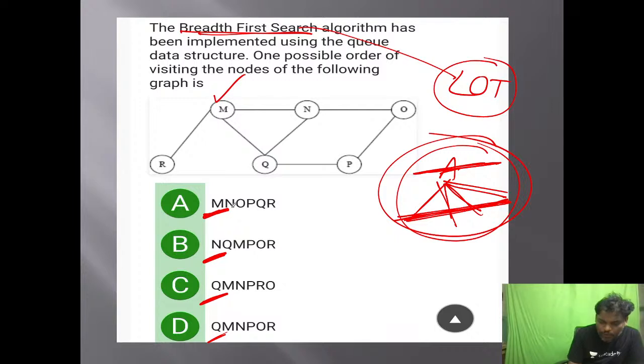So first M followed by, right? Next M adjacent all should come. RQN in some order. Next 3 people are RQN, but no, right? So first one is fail.